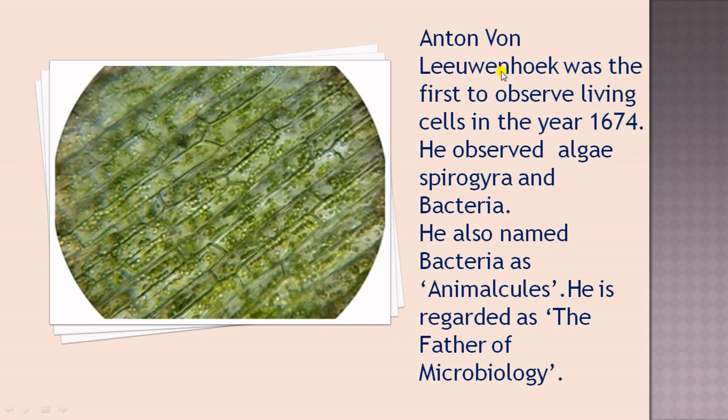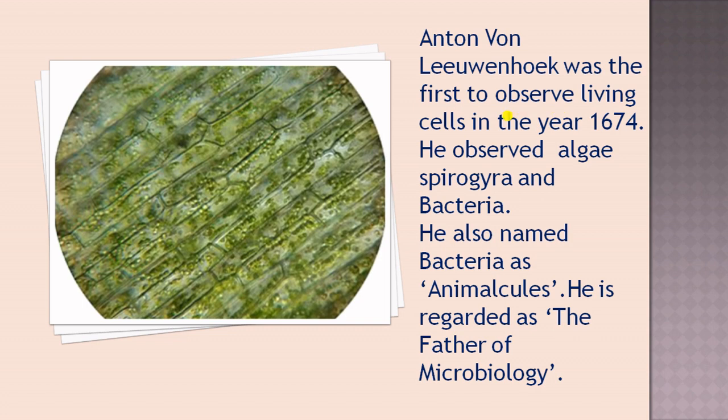Anton von Leeuwenhoek observed the living cells for the first time, in the year 1674. So in the year 1674, Anton von Leeuwenhoek was the first scientist who discovered the living cells.